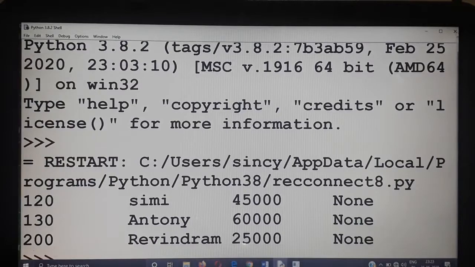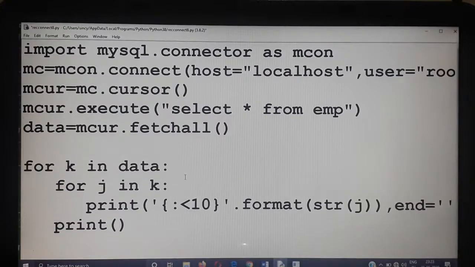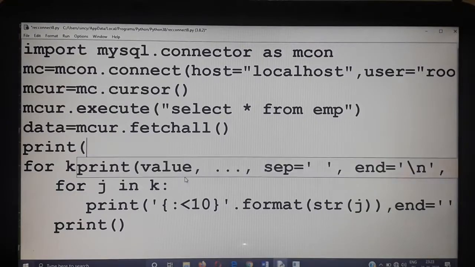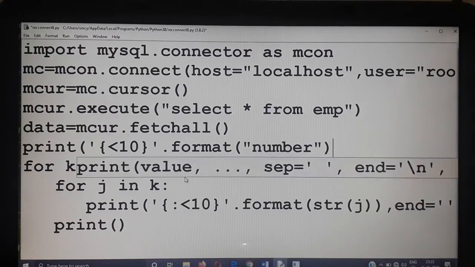Now if you want to display the heading also, you can mention it the same way. I am going to mention the heading over here, the same print format, less than 10, dot format, and the first heading is employee number, so I am going to give the heading as number, comma, end equal to empty.